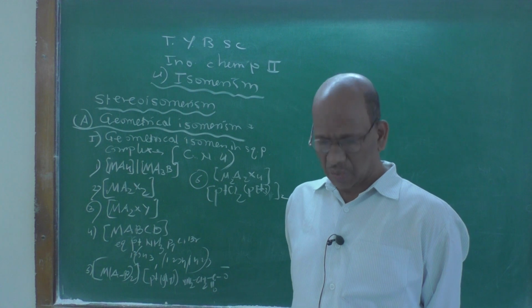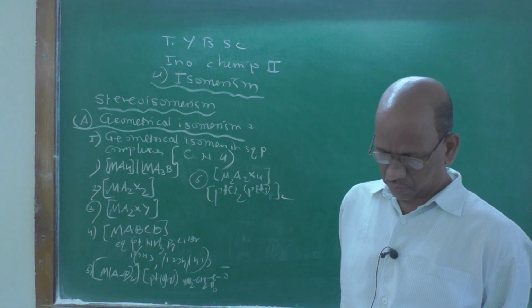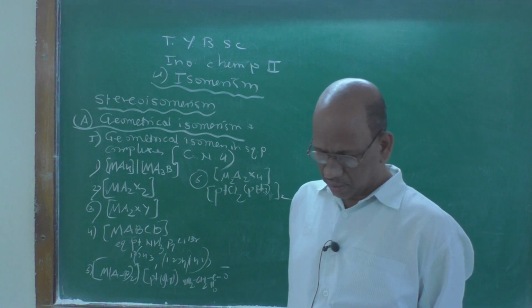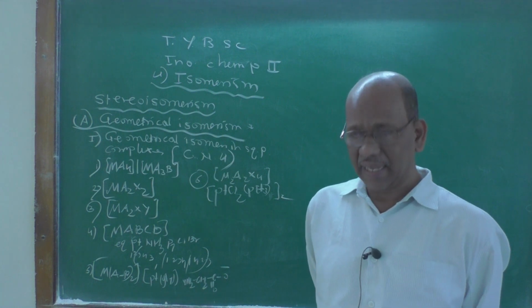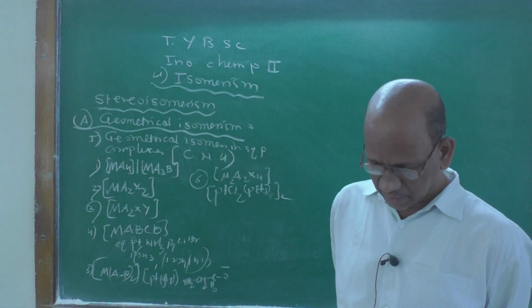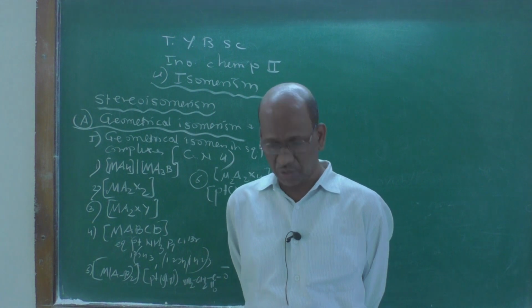Coordination number 2, 3 and 4 tetrahedral are not so important. For tetrahedral complexes, geometrical isomerism is rarely observed.